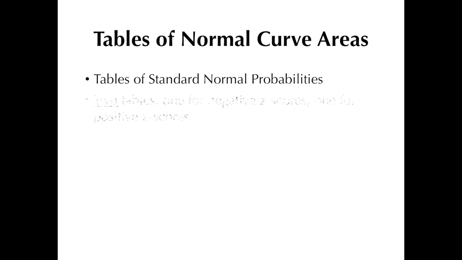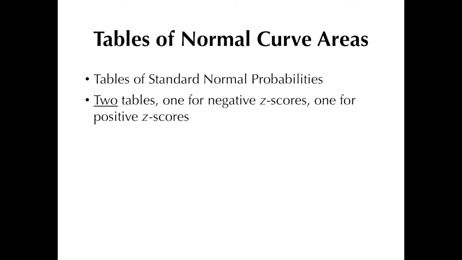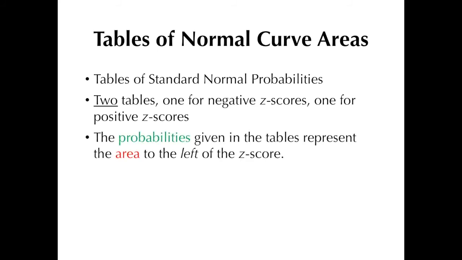Now, there are actually two tables, one for negative z-scores and one for positive z-scores. Now, lastly, but nonetheless something quite important, the probabilities given in the tables represent the area to the left of the z-score. Now, let's go back to the z-scores we calculated. I personally will always start with the z-score that's on the left with respect to each other along the x-axis.